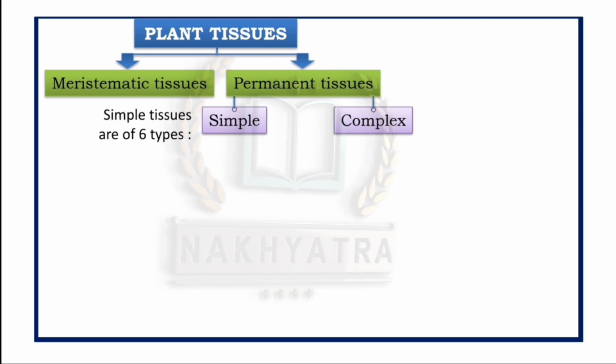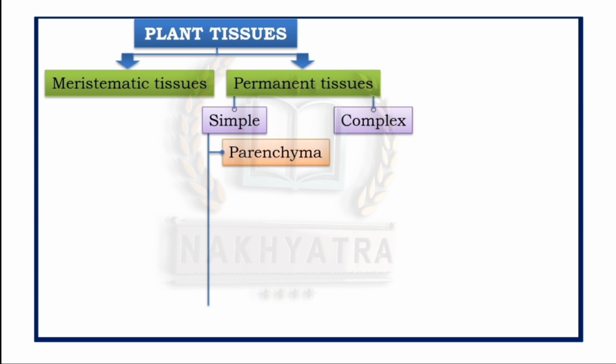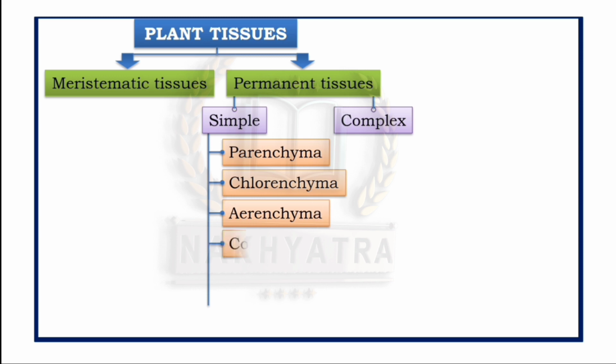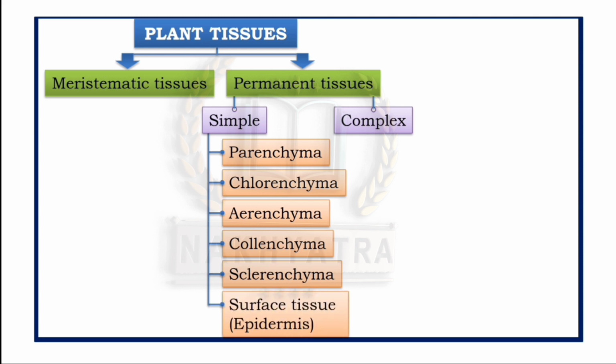Now simple tissues are of 6 types. Let us see. First one is parenchyma. Second one is chlorenchyma. Third one is aerenchyma. Fourth one is collenchyma. Fifth one is sclerenchyma. And the last one is the surface tissue, that means the epidermis. And there are 2 complex tissues, they are xylem and phloem.